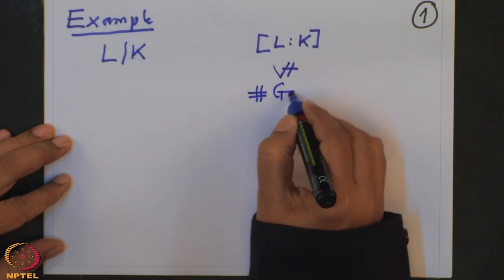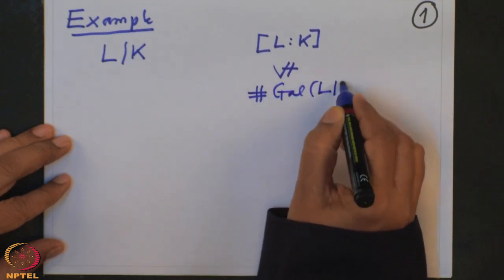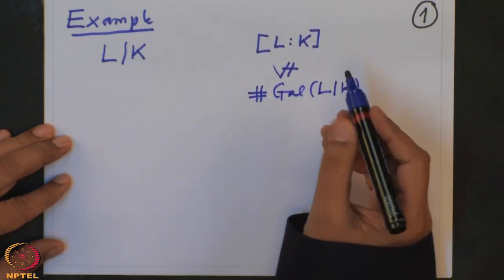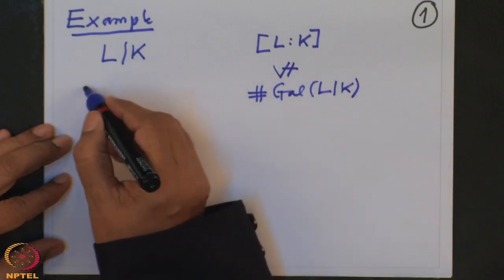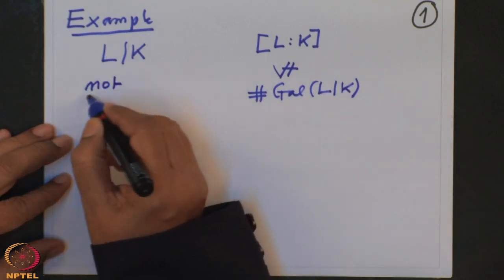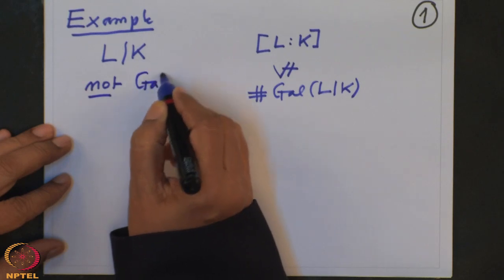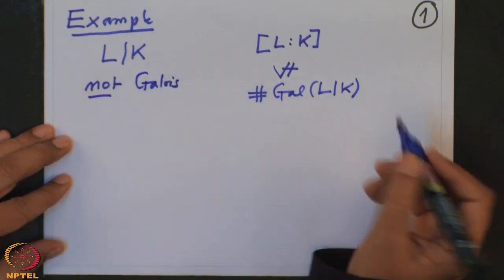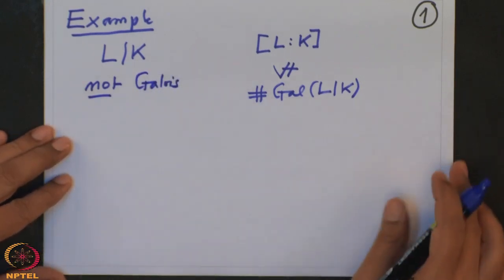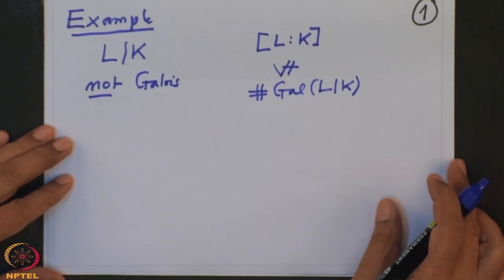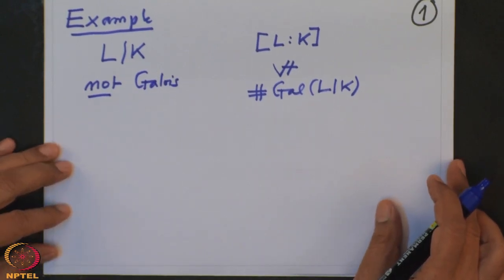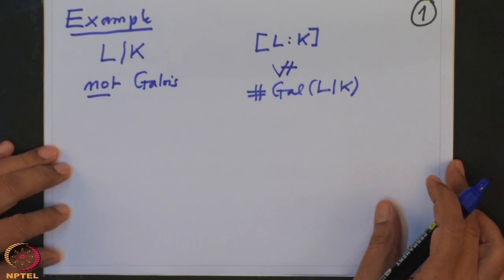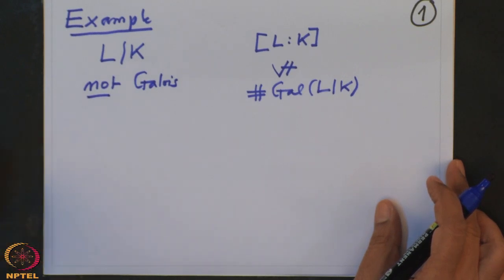I am writing such an example. Therefore L over K cannot be Galois. Because it is not Galois, it will not be a simple extension, because we are going to prove soon that Galois extensions are simple extensions.